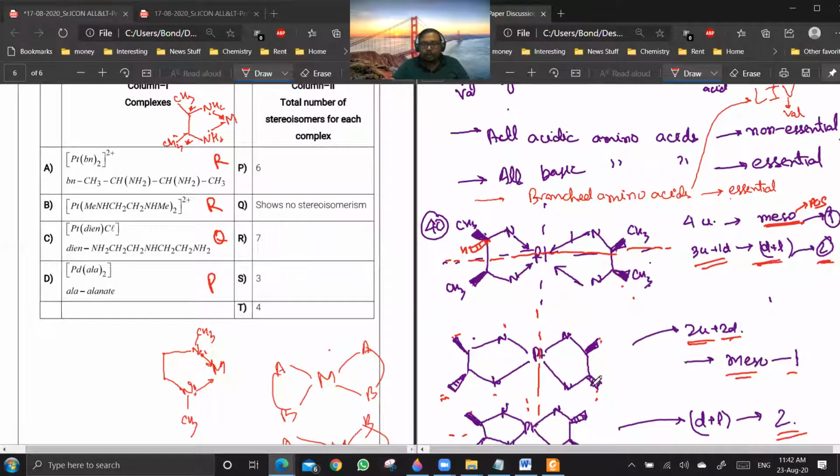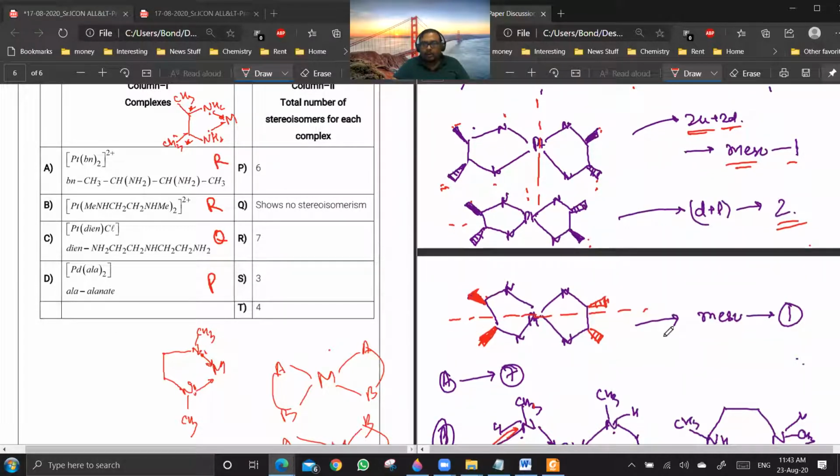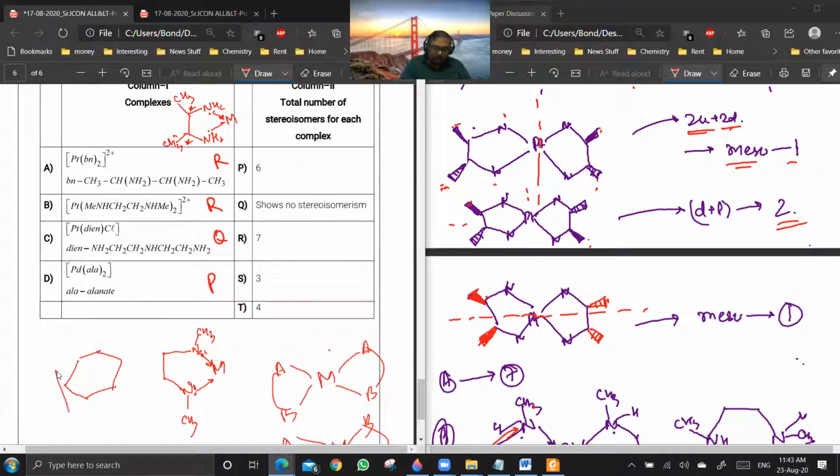Yes, sir. Okay. So that way you can see. That I am leaving up to you. Again, this will also have a center of symmetry. The above one will also have a center of symmetry. This no, sir? Yeah. How will it have? See, diagonally the elements are not up and down, no? Center of symmetry means that suppose I am drawing something like this. Then if this CH3 is up, this has to be down. And if this CH3 is up, this has to be down in order for this to have a center of symmetry. Okay, I understood, sir. Are you getting a point? Yes or no? Yes, sir.